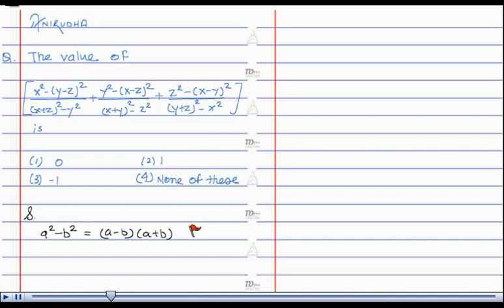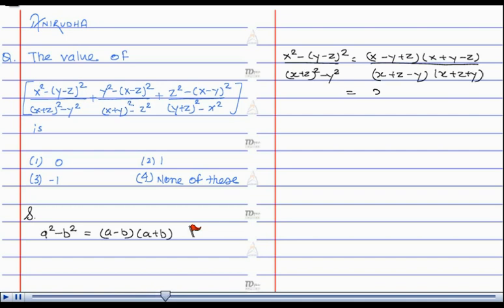Therefore, we can write x square minus y minus z whole square upon x plus z whole square minus y square as x minus y plus z into x plus y minus z divided by x plus z minus y into x plus z plus y, which is equal to x plus y minus z upon x plus z plus y.